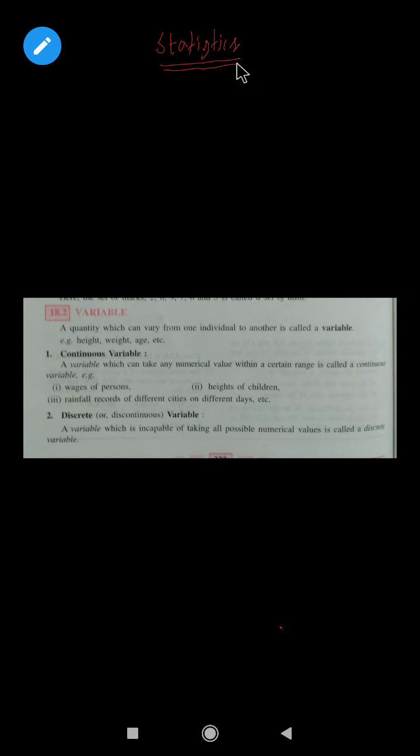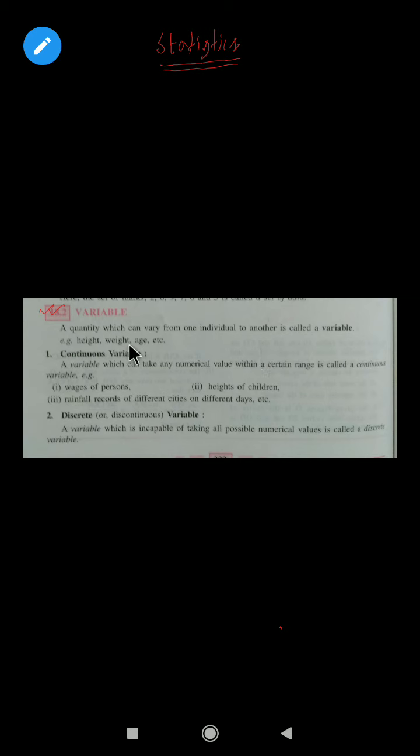So before starting the exercise, you have to remember some terms about statistics. You have to know the terms of statistics. So firstly, 18.2 is given here: variables. So what is a variable? A quantity which can vary from one individual to another is called a variable.